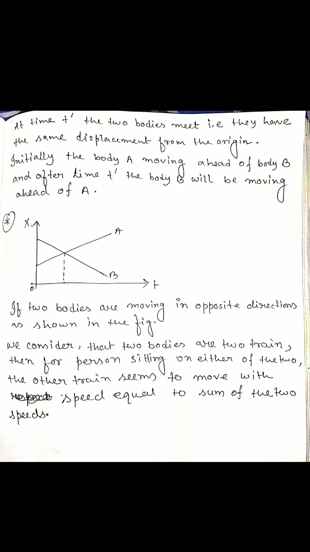That means you see that the second train moves faster, because you see the speed that is the sum of the two speeds of the two trains, and the nature of the graph is like this. I think you understand. If you have any problem, please write your problem in the comment box.